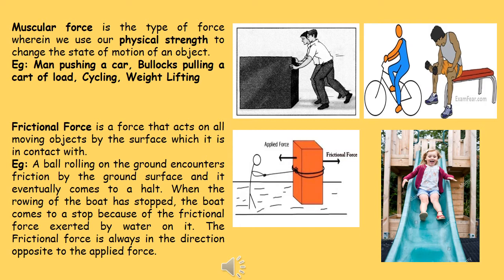When the rowing of the boat has stopped, the boat comes to a stop because of the frictional force exerted by water. The frictional force is always in the direction opposite to the applied force. We can give one more example. A child rolling down a slide experiences a frictional force applied by the slide on the child.